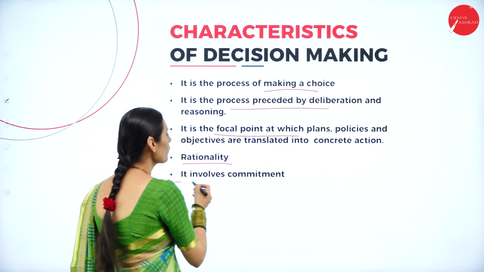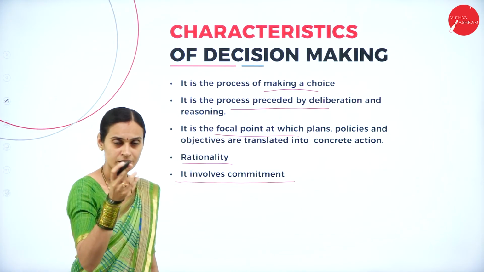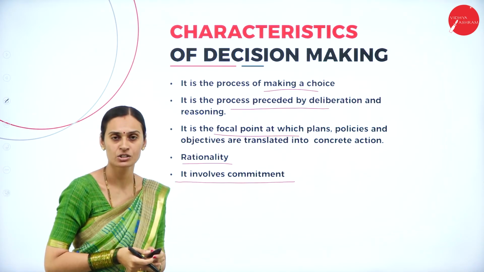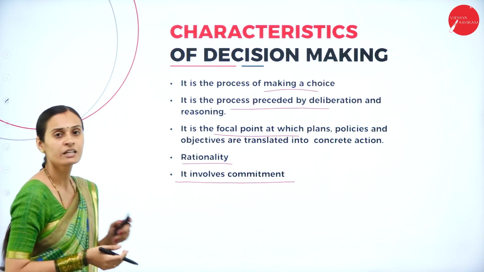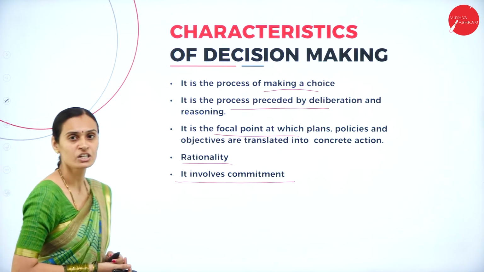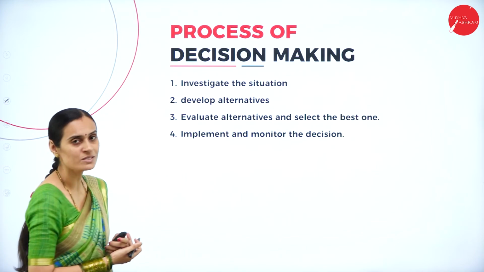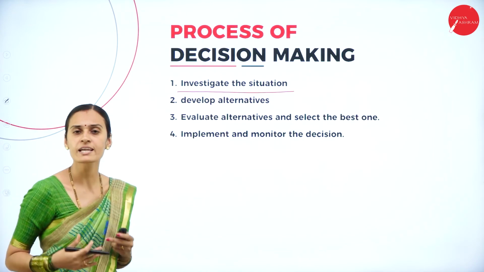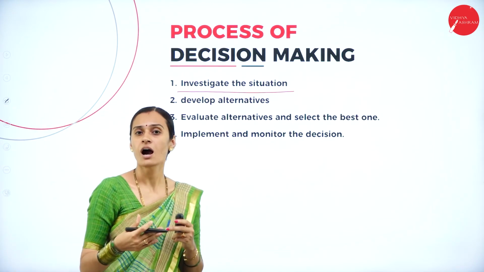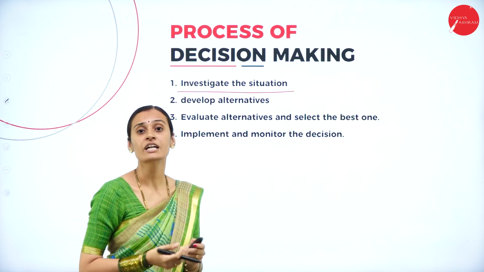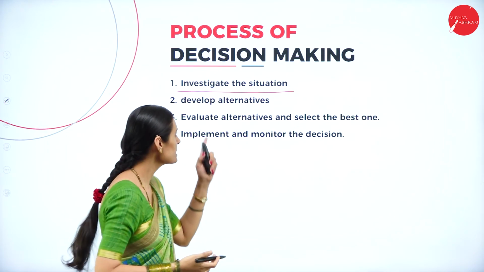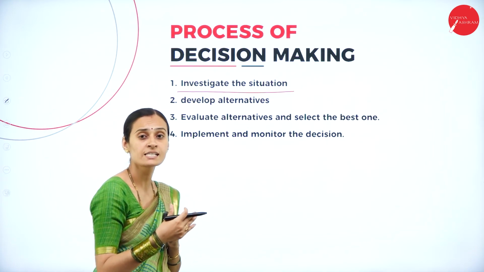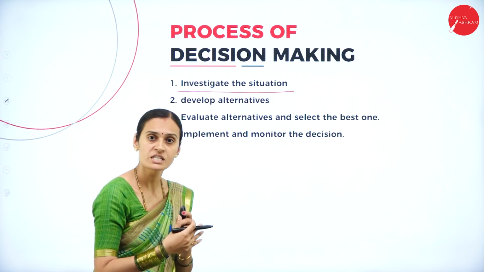And next, it involves commitment. After you have taken the decision, it will be commitment. You have to go with that particular decision you have taken. So these are all different characteristics of decision making. And what are the different processes of decision making here? First one, investigate the situations. Before taking the decision, we have to investigate that. Otherwise, it will get misled or result wrongly. First we have to investigate the situations, then take a decision which is effective, which is perfect.